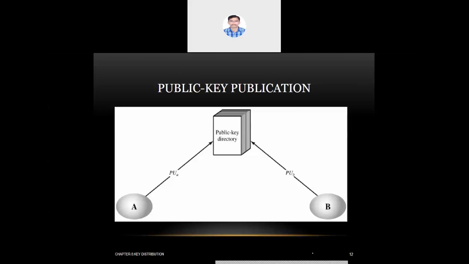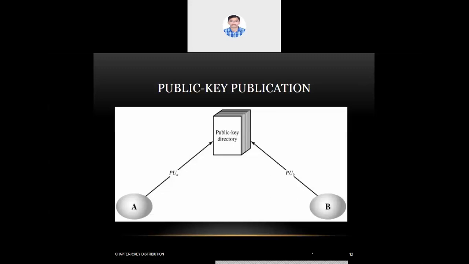The moment a person has a public key with him, we just register his public key to the public key directory. Something like someone who owns a landline, he can just share his number in the telephone directory, using which other people can contact him. So it's very similar to that. Anyone in the network who wants to communicate with the other person needs to share their respective public key to the public key directory.